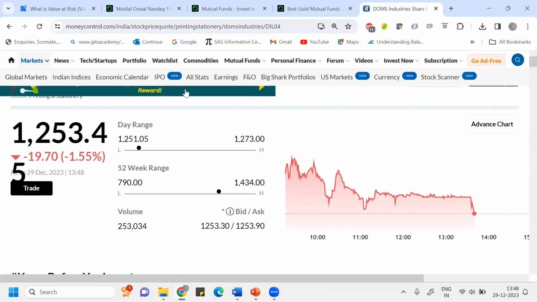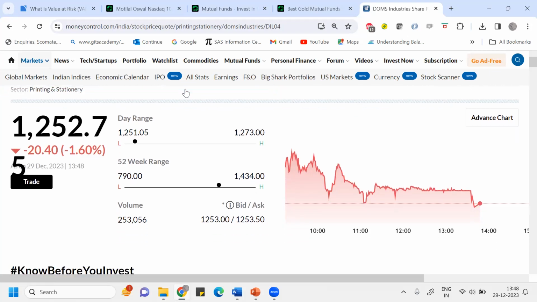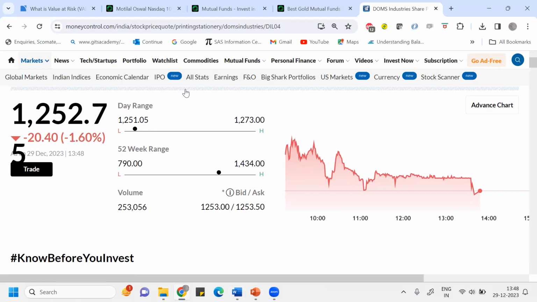You can see this company is trading around 1253. So yes, see the kind of premium you would have got if you had invested in the IPO of the company, where on 20 December it got listed at around 790, above 790 definitely. And right now it's trading around 1252. So you can see the performance of this company.